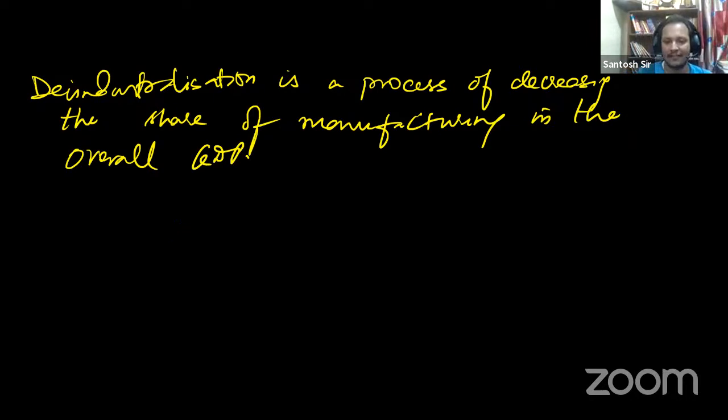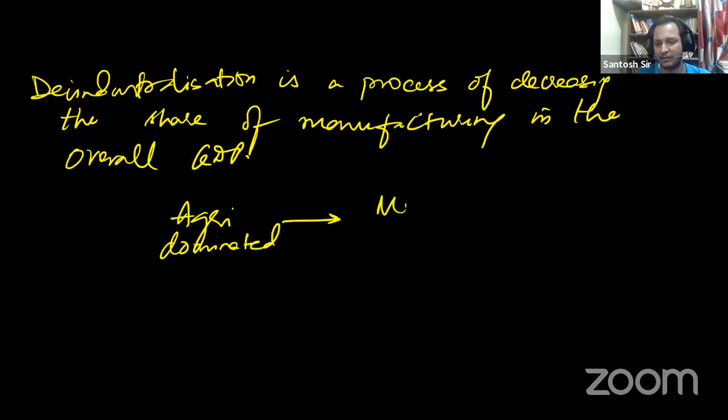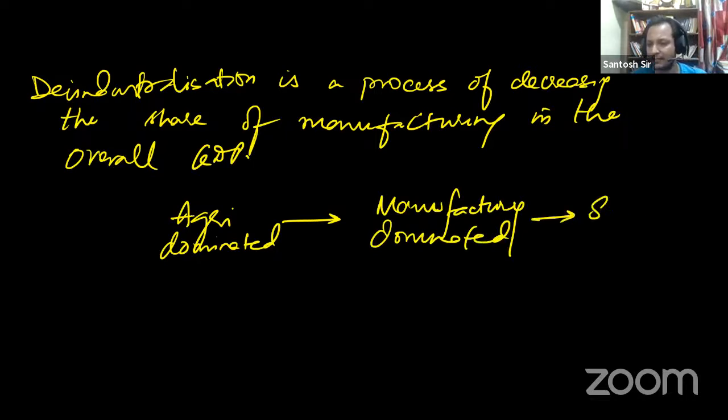Generally, what happens? The countries, first, they are agriculture dominated, then they are manufacturing dominated, and then they become service economy. So this is the natural transition.